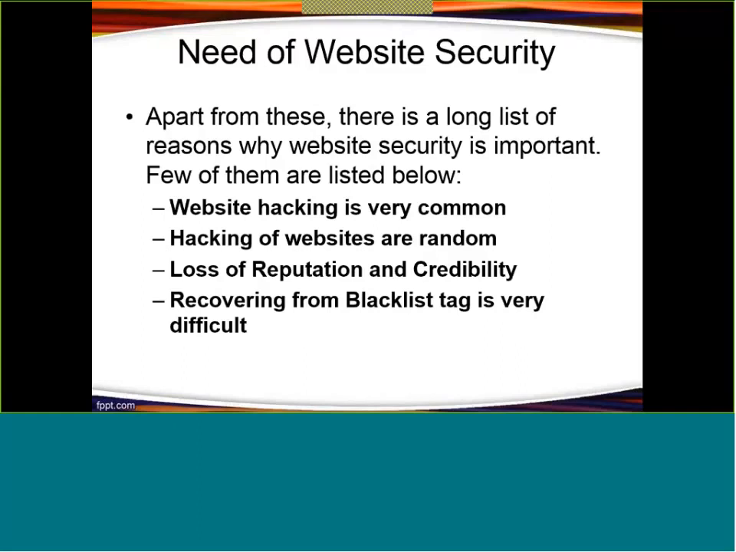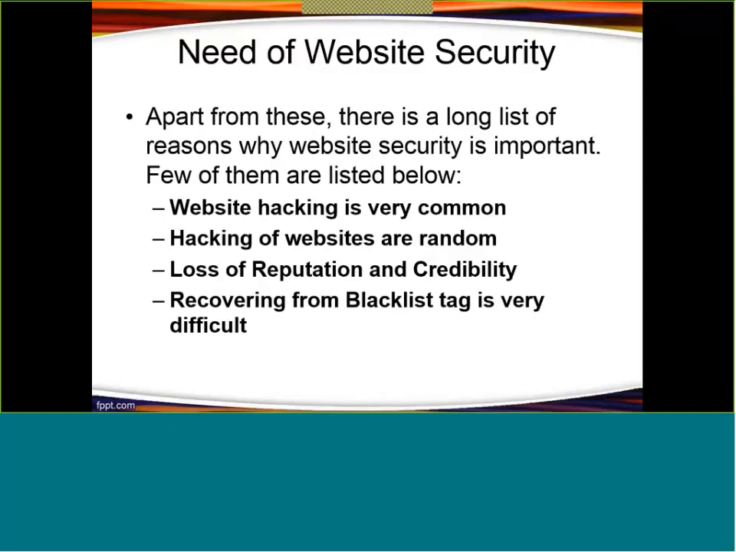So it is not always true that hackers will try to attack or gain access to the website of only a reputable organization, right? They can hack any organization, any website. They hack websites very randomly, or very commonly. So website hacking is also very random, right?